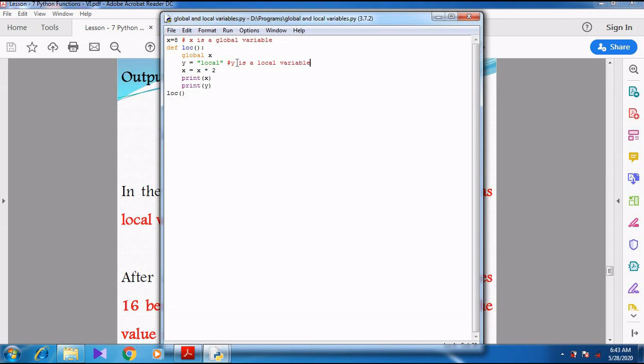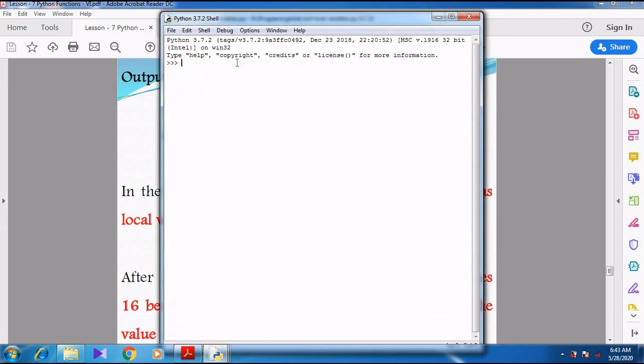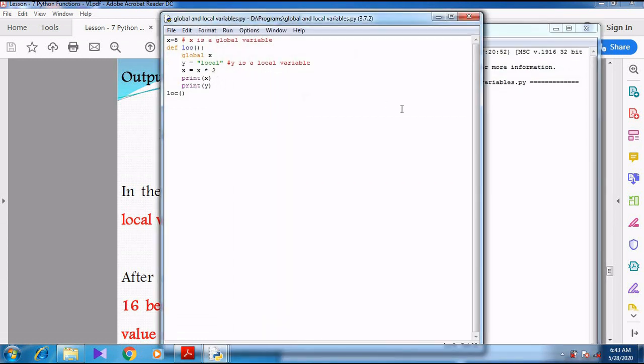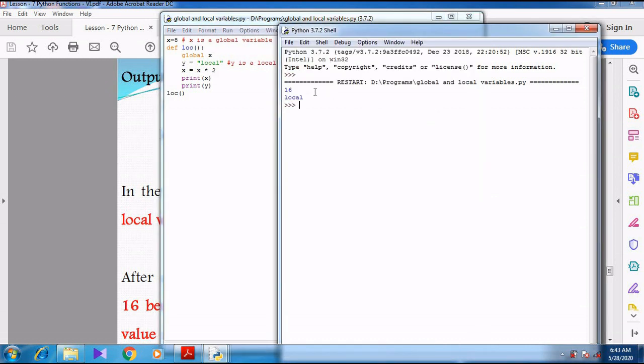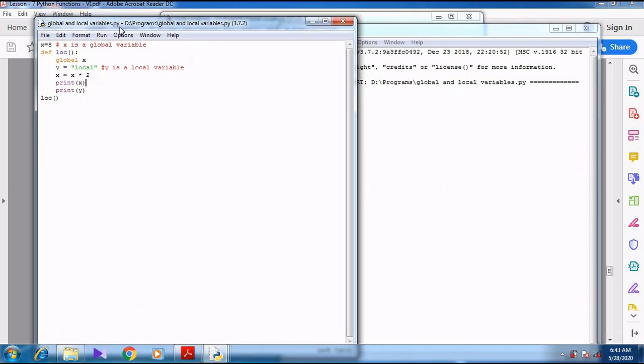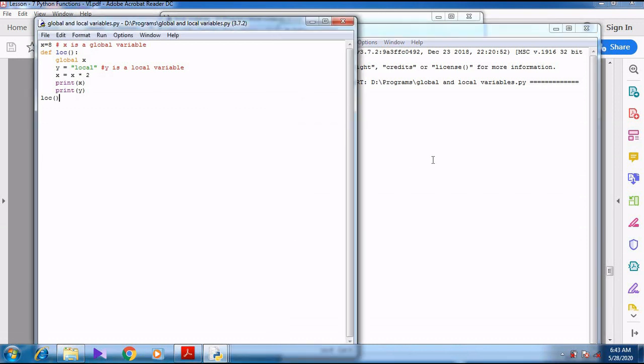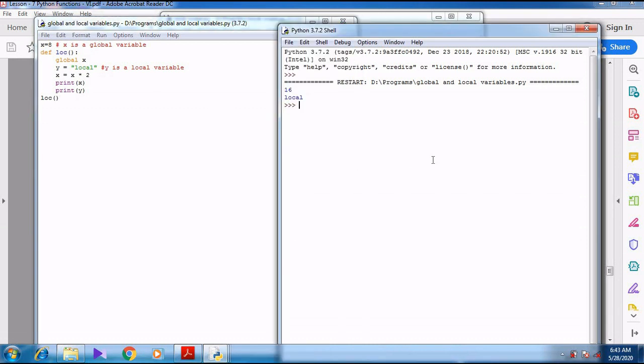Right. So when I save the program and run that, it shows 16 and then local. So why is it showing print x as 16? But x value is 8. How is it changed to 16? So here x equal to x star 2. That is, x is multiplied by 2. So when I multiply x into 2, 8 into 2, 16. And then when I print y, it prints local.